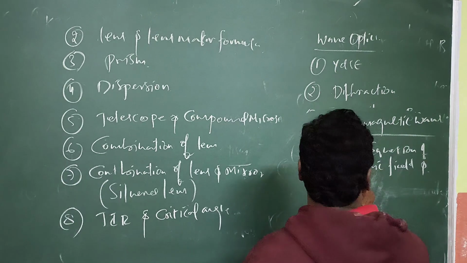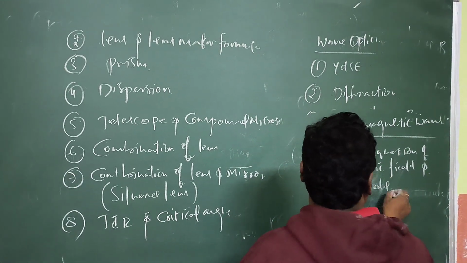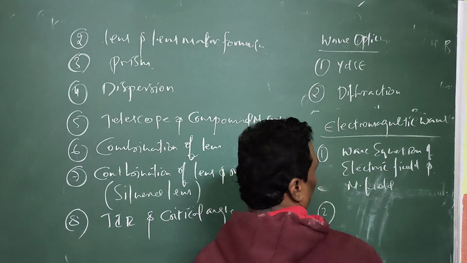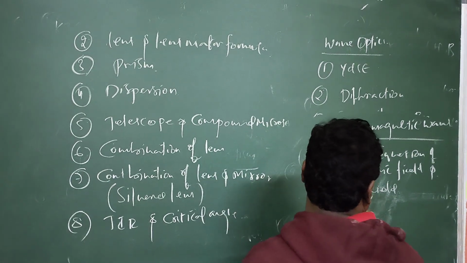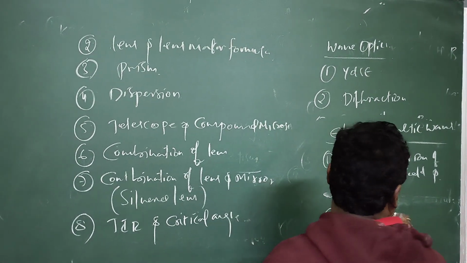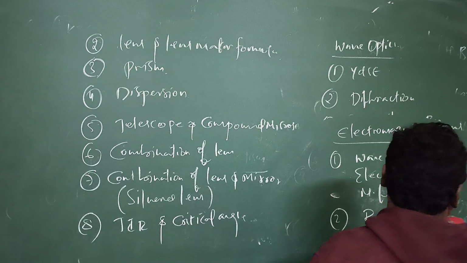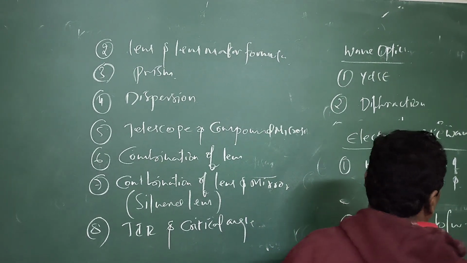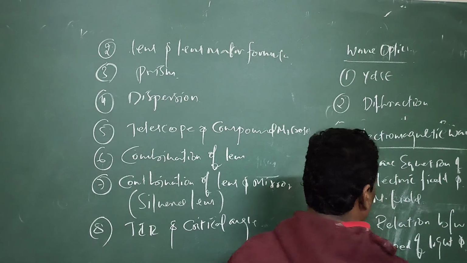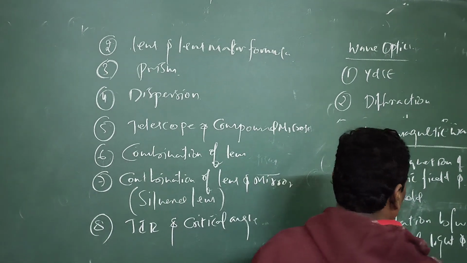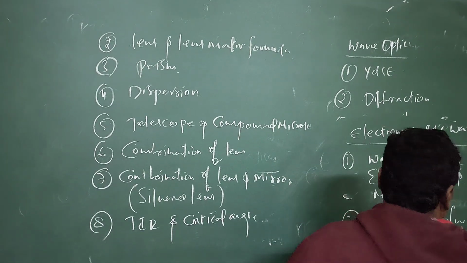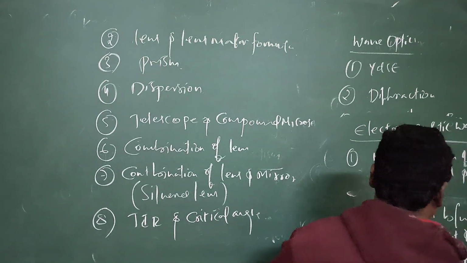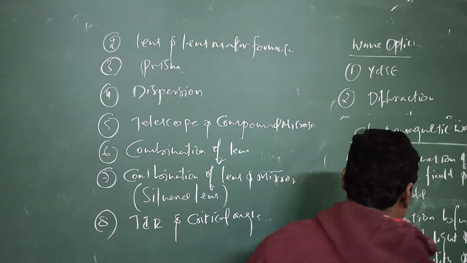And the second one is the relation between speed of light and permeability and permittivity.